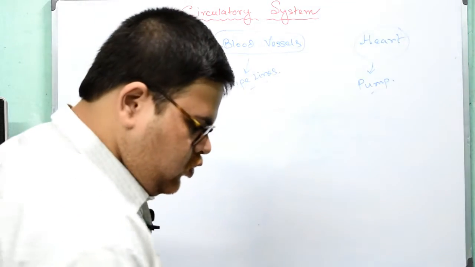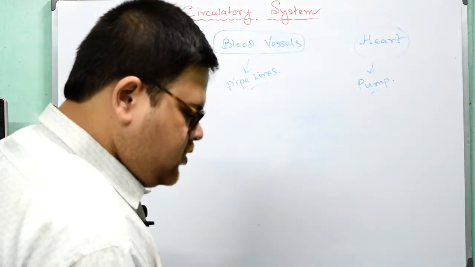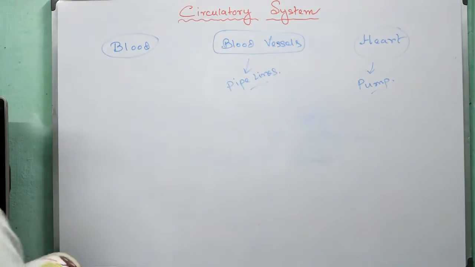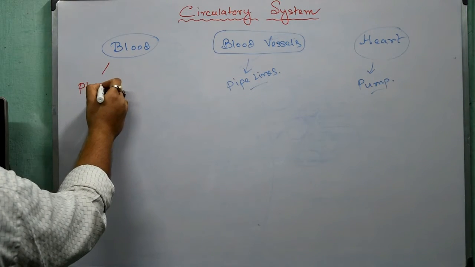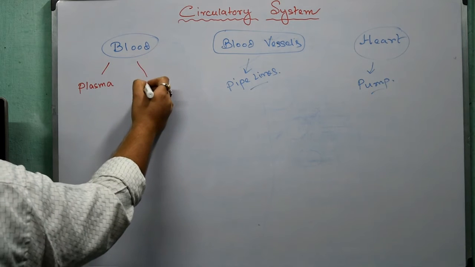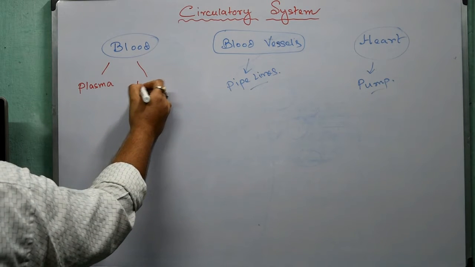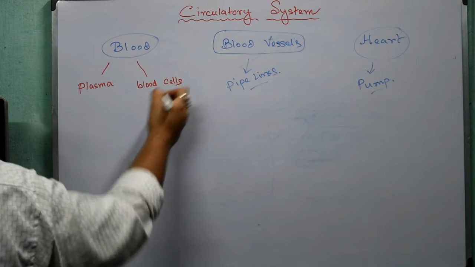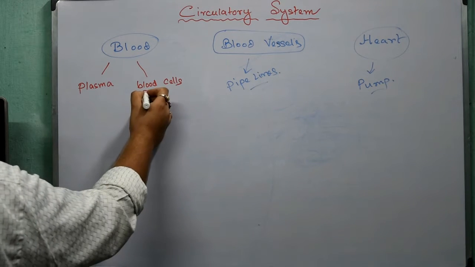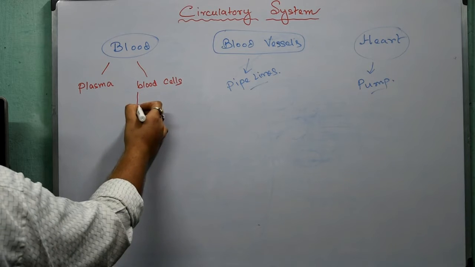So what are the two components of blood? One is plasma, and the other is blood cells. Blood cells consist of some parts.